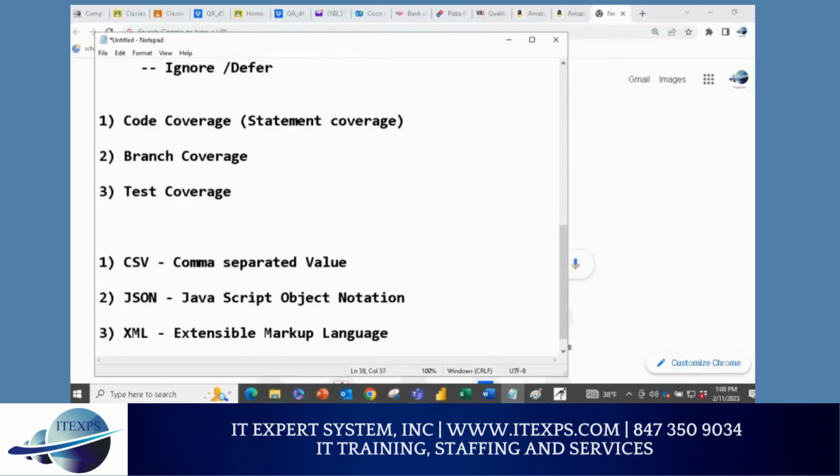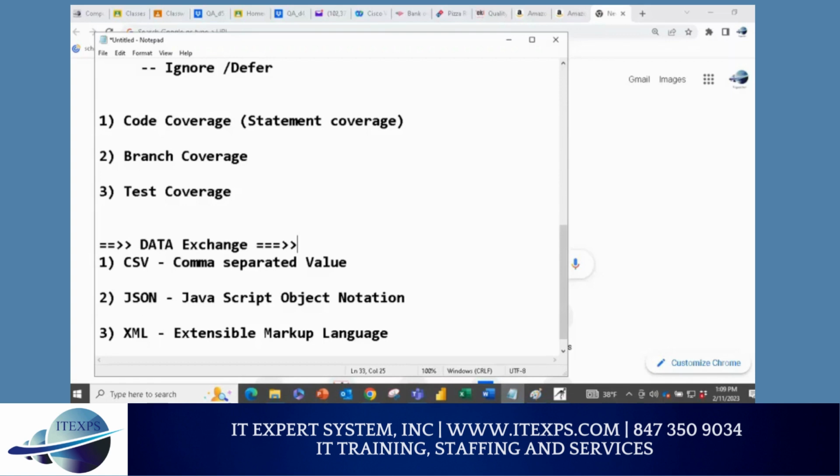So now CSV, this is all about data exchange. When you come on Wednesday, I'll cover more, and I'll cover data exchange in the Saturday class also. As a QA, you are sending data. Right now you're talking about first name, last name, account ID and all, but in real life, you will be sending a bunch of data. So there are formats you will use, and all three formats you will use more often.